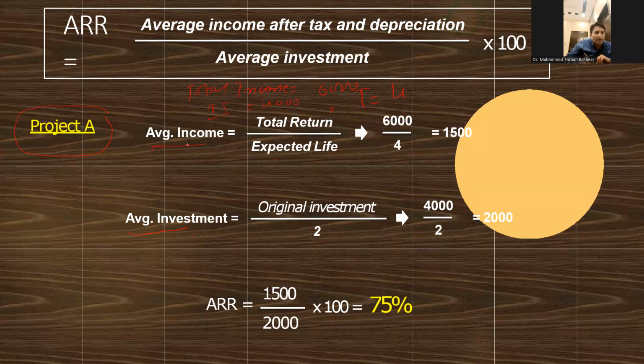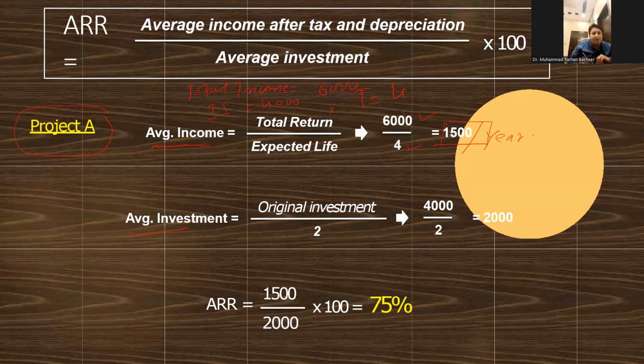Now, average income is the ratio of total return to expected life. Total return is 6,000, expected life is 4. So our average income will be 1,500. It is basically average income per year. So on average we are generating 1,500 per year.